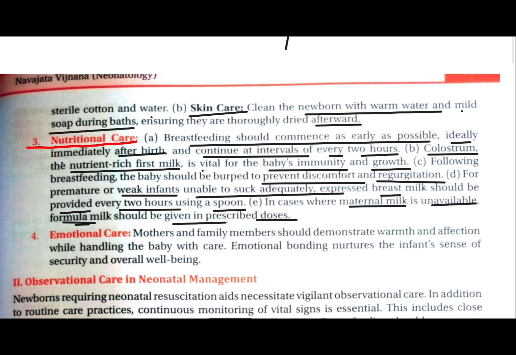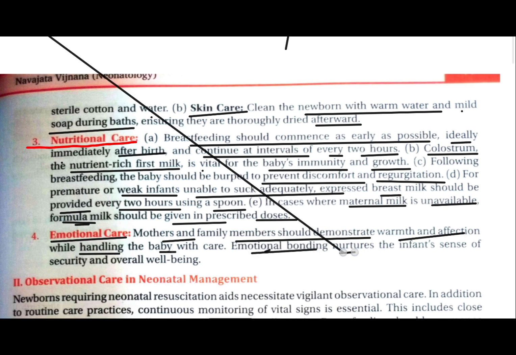The fourth they have given is emotional care. Mother and family members should demonstrate warmth and affection toward the child while handling the baby with care. Emotional bonding nurtures the infant's sense of security and overall well-being, right? So we have seen what the routine care in the neonate and its management is, right?